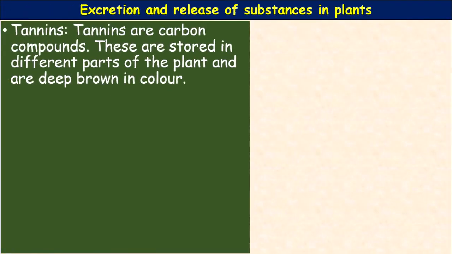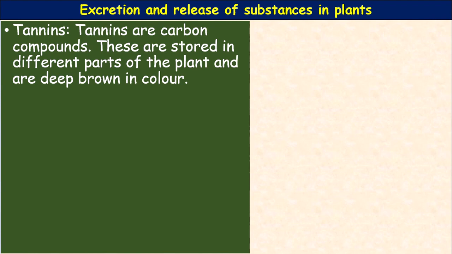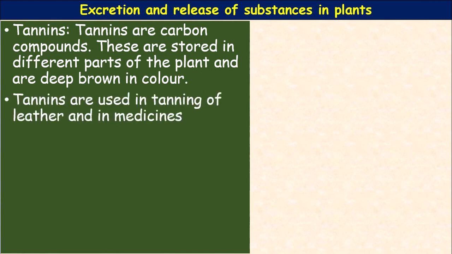Next, tannins. Tannins are carbon compounds. These are stored in different parts of the plant and are deep brown in color. Tannins are used in tanning of leather, that is, to remove the hairs from the leather, and these tannins are also used in medicines. Examples are cassia and acacia plants.